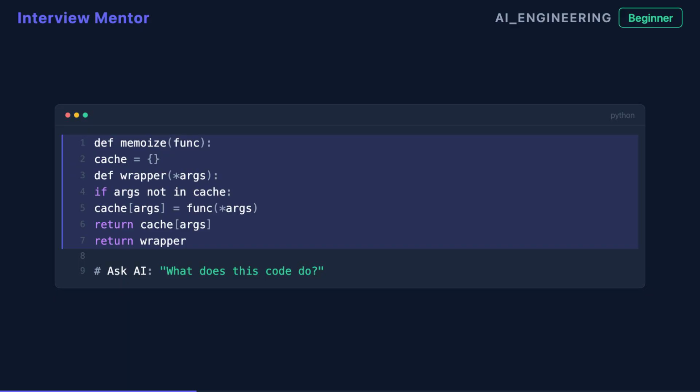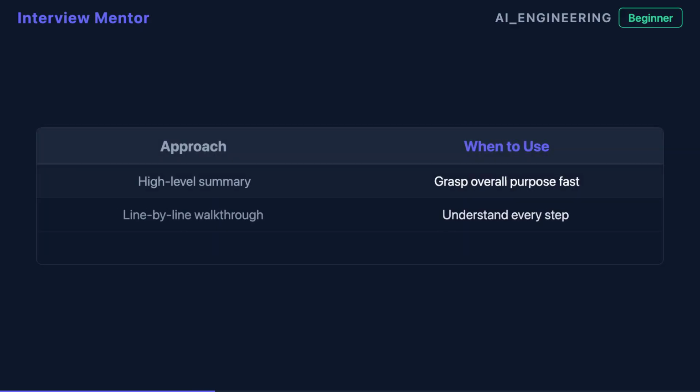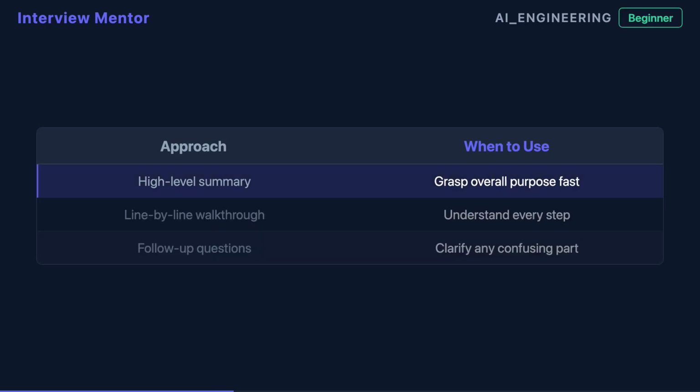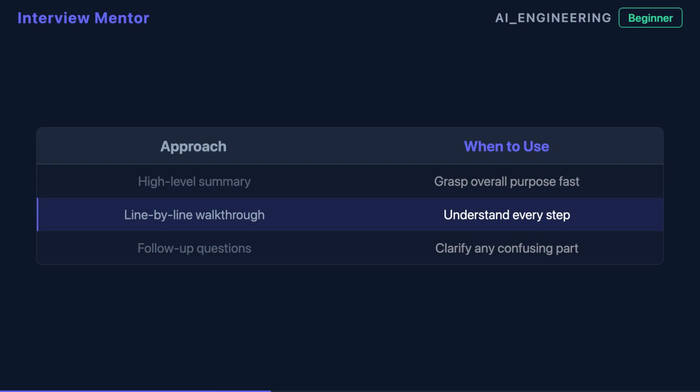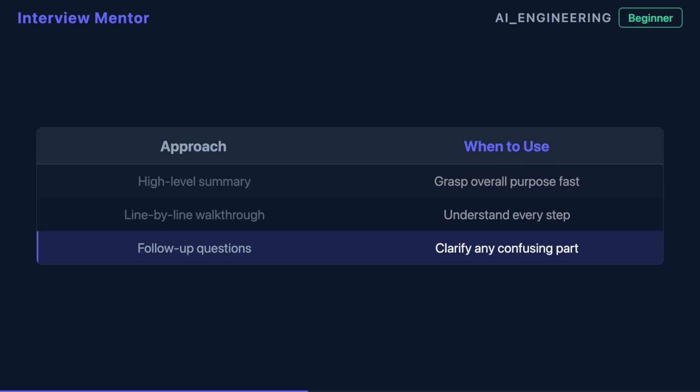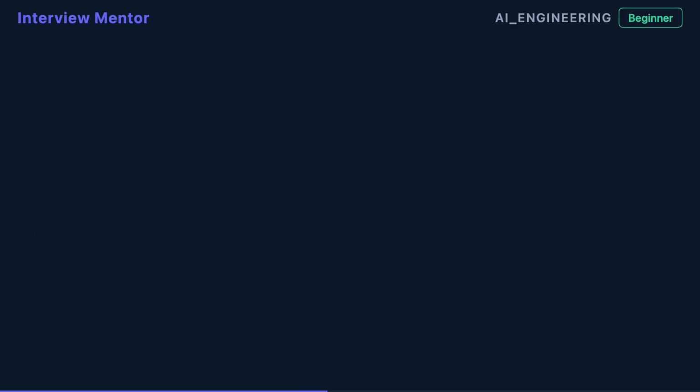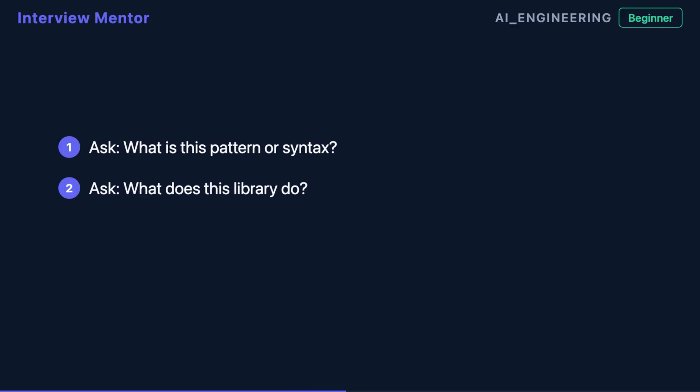No documentation required. One of the best things about AI explanations is that you control the depth. Ask for a high-level summary to quickly grasp the big picture, or ask it to walk you through the logic line by line. If one specific part still confuses you, just ask a follow-up until it finally clicks. AI is also excellent for decoding specific patterns, libraries, or syntax you've never seen before. Maybe you encounter a React hook, a Python decorator, or a Kubernetes manifest.